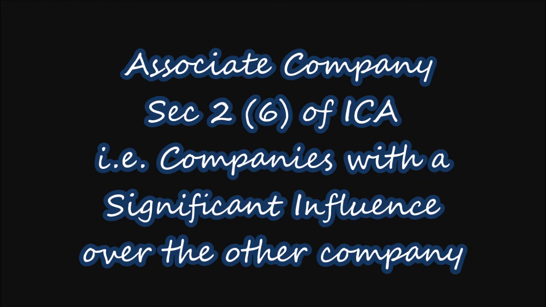It should not in any case exceed 50% of the share. Otherwise, that type of company would again come under holding companies, because holding companies have share capital of more than 50%, and those companies having less than 50%, ranging from 20% to 50%, come under associate companies, which have a significant influence over the other company.